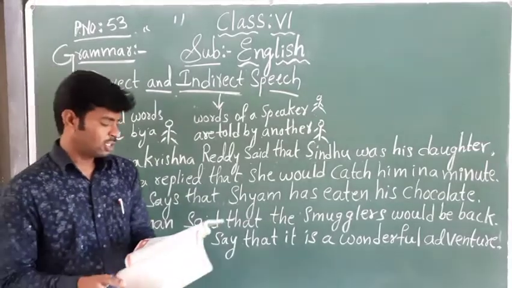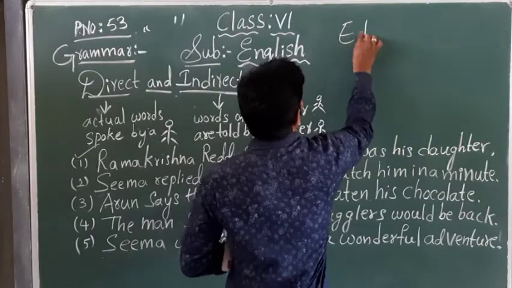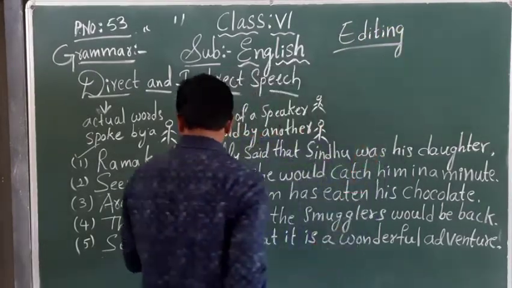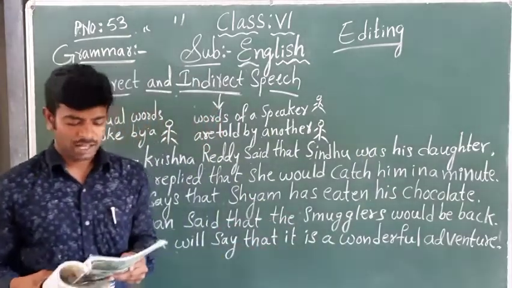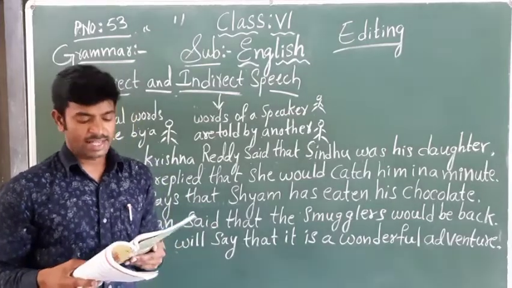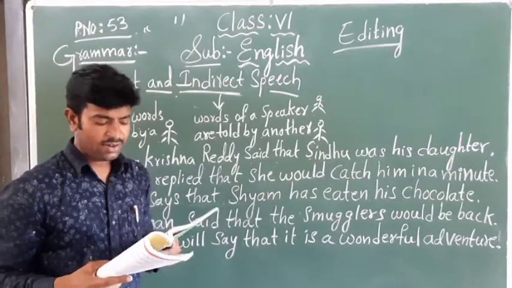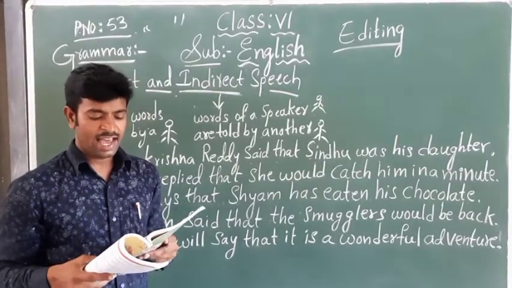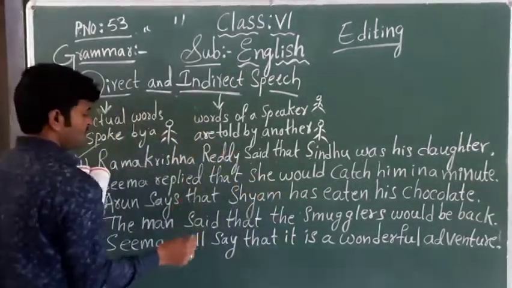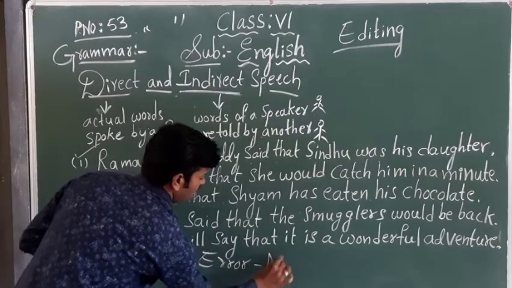Next, children, we will go to the next part, editing. Editing, E-D-I-T-I-N-G. Now see here, I am reading the question. Read the following passage. What are we doing here? One passage is given in 3 lines only. Very short passage. There is an error in each sentence. Error means what here? Error is nothing but a mistake.